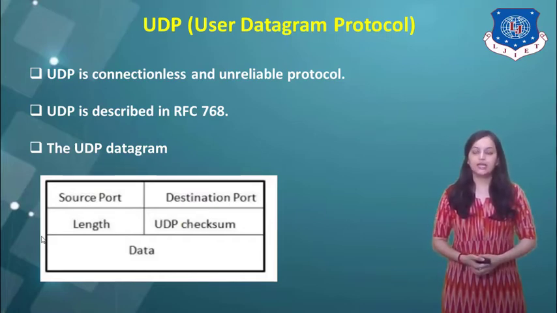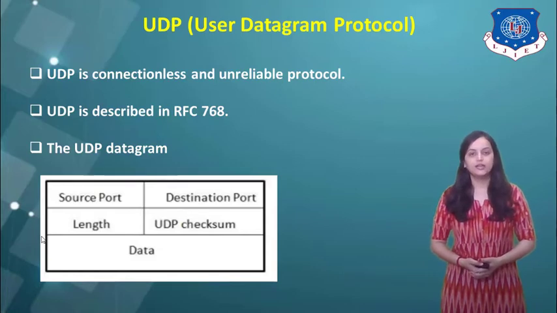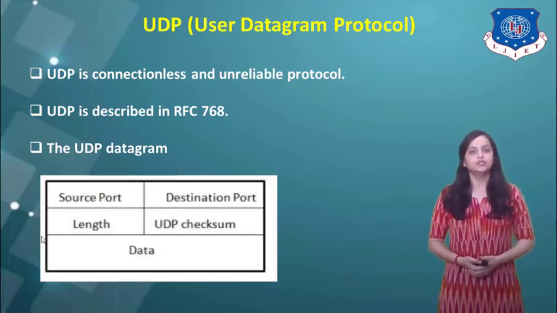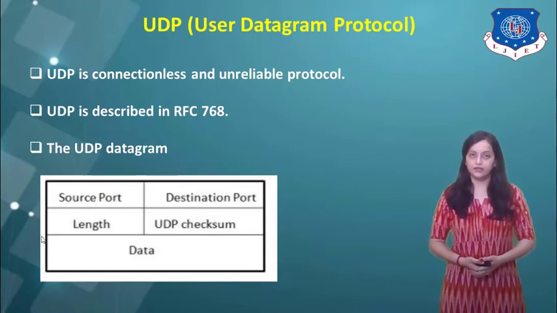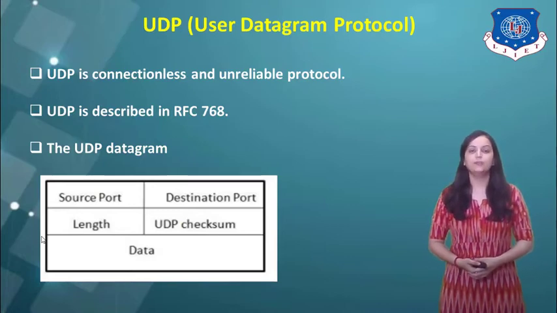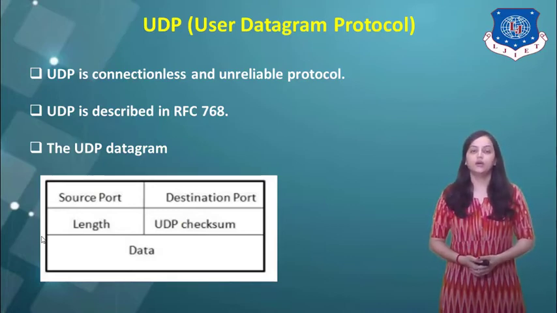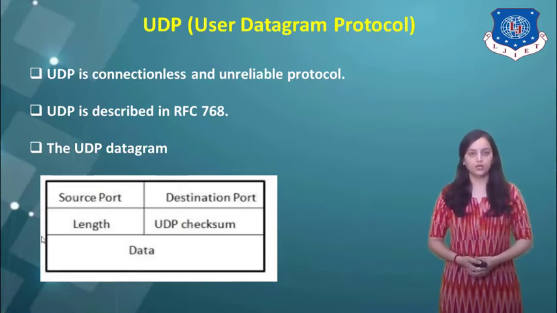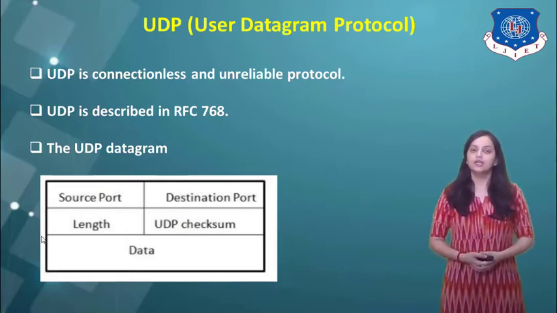The first field is the source port, the second field is the destination port, the third field indicates the length field, and the fourth field is the UDP checksum field. The source port field is of 16 bits and the destination port is again of 16 bits. This makes the total of a 32 bit structure.